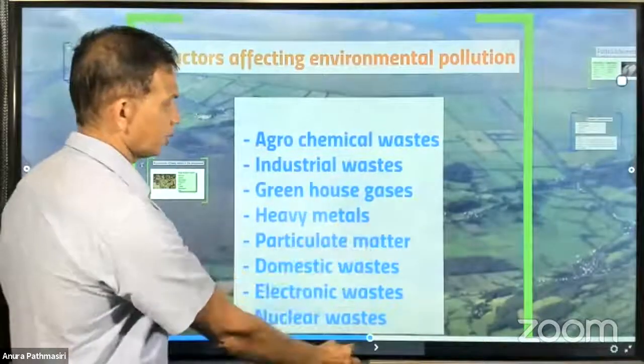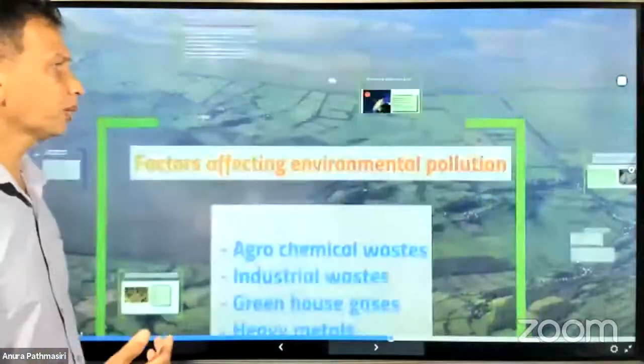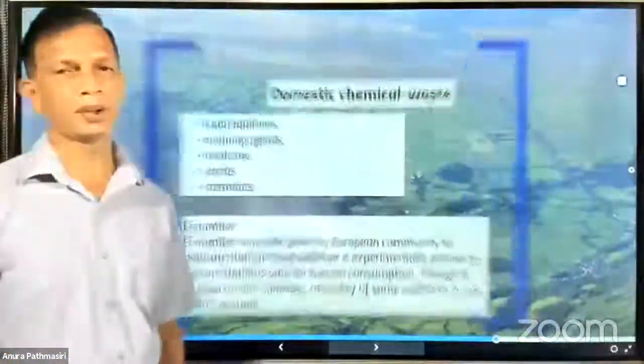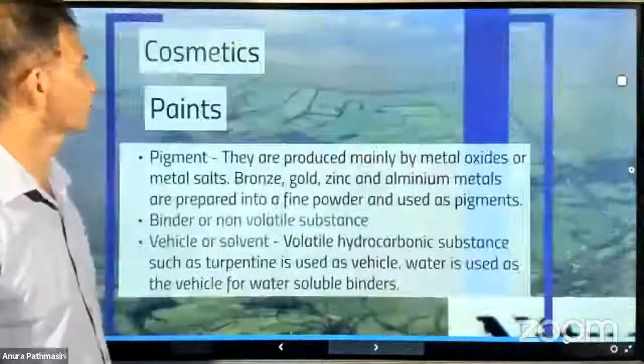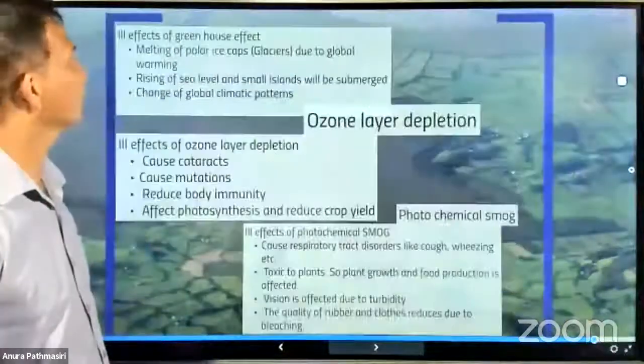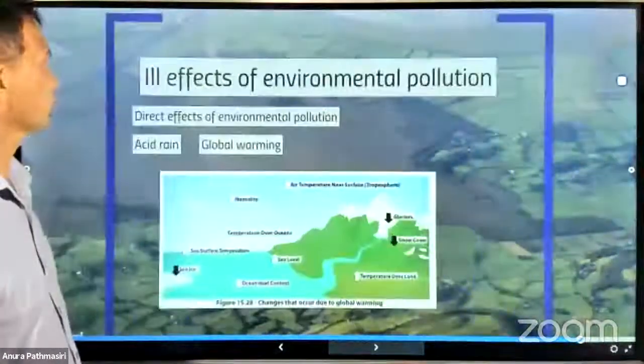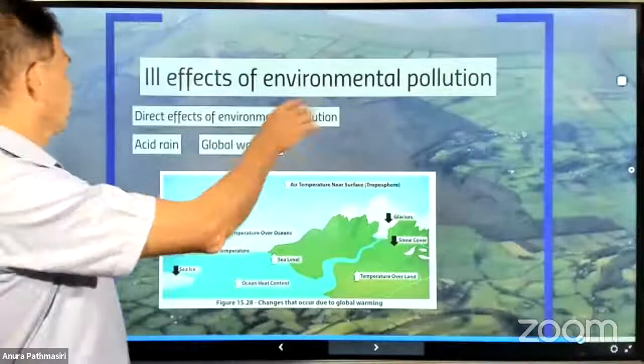And after studying this is environmental pollution, we want to study the effects of environmental pollution. What are the effects of environmental pollution?